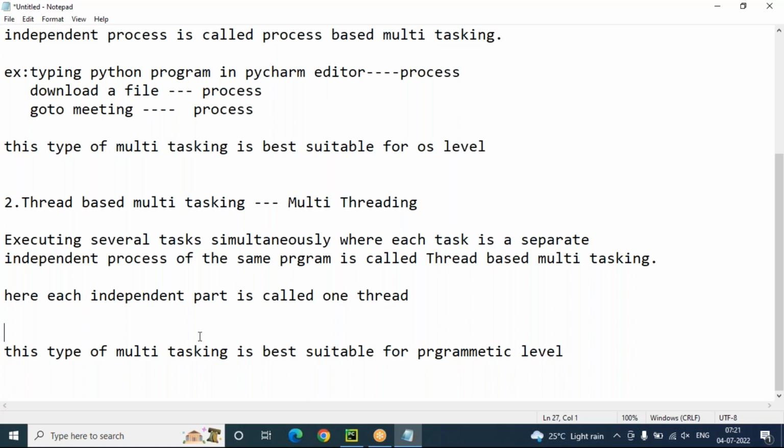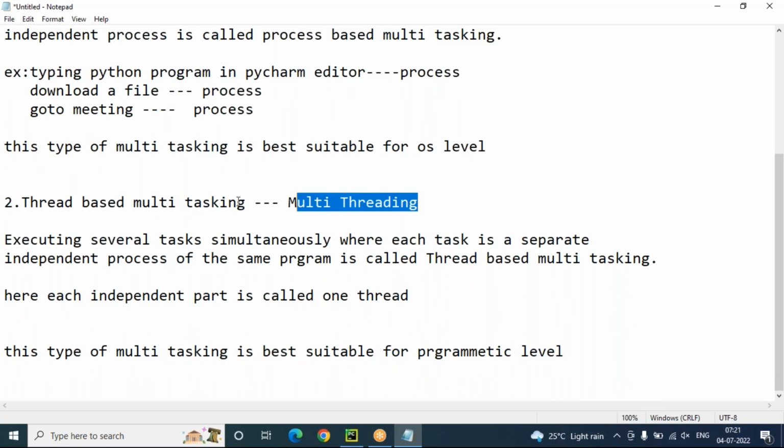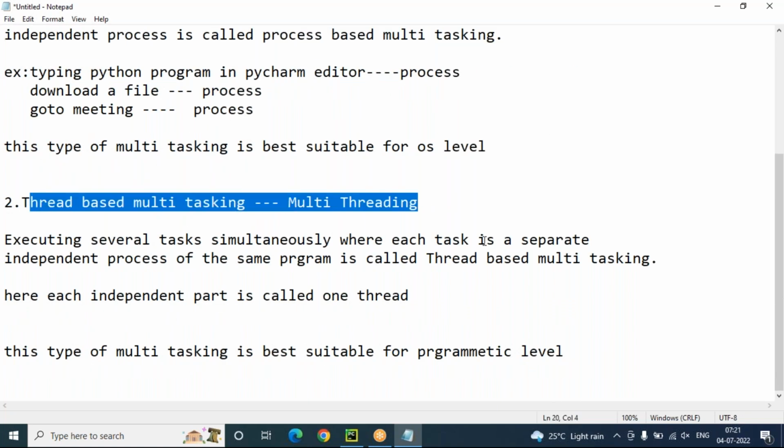So whether it is process-based or thread-based multitasking, no matter, our main target is that the main advantage of multitasking is to improve performance of the system by reducing response time.